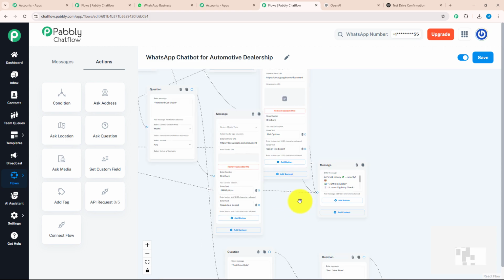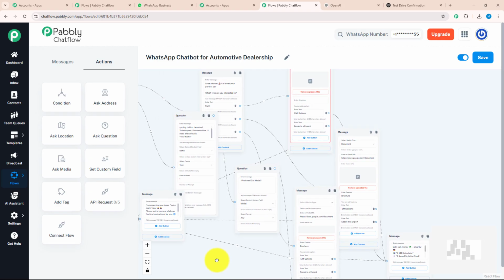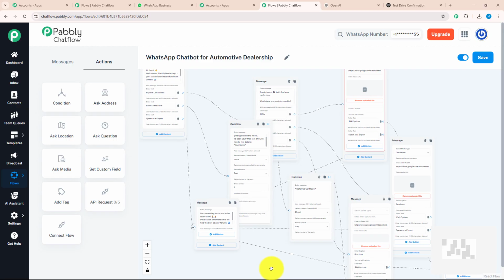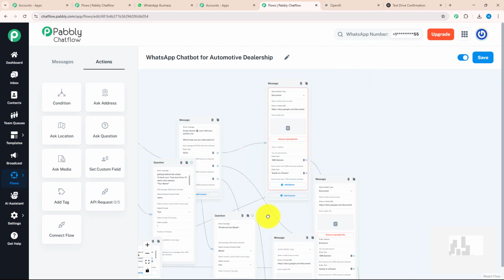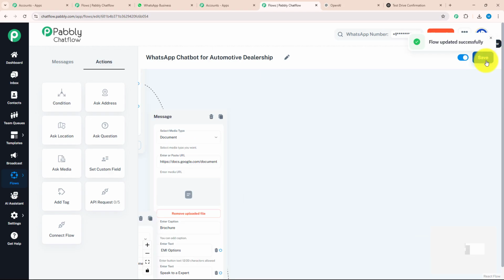As you can see, I have filled every single detail that would be needed to run this flow automatically for my automobile dealership business. After completing every single detail, don't forget to save your flow. As you can see, I got a message that flow updated successfully. That means my flow is ready to work in real time.